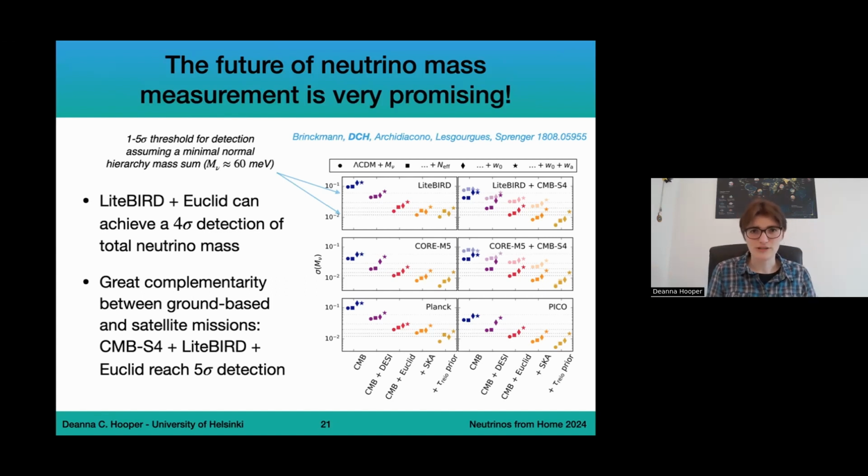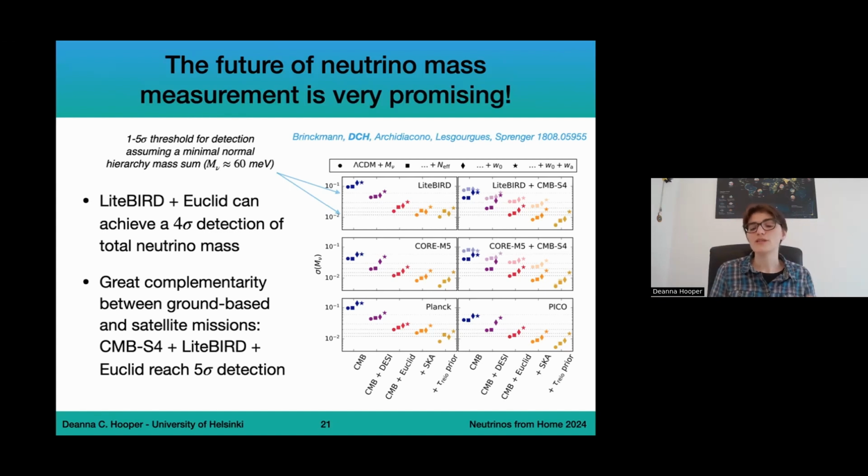And the different shapes here denote the different cosmological models. So this means that, for example, if you want to know what Planck alone does, you focus on the bottom left panel here. If you want to know what LiteBIRD is going to do, you go to the top left panel. If you want to know something like PICO or CORE, which I didn't discuss, there are the different panels here. But let's just focus on the bottom left.